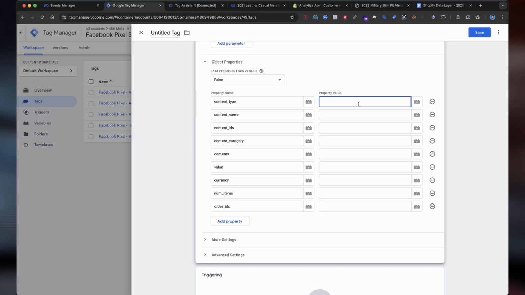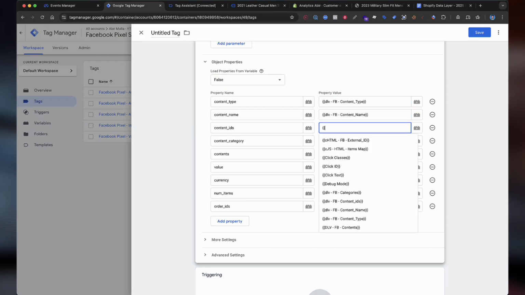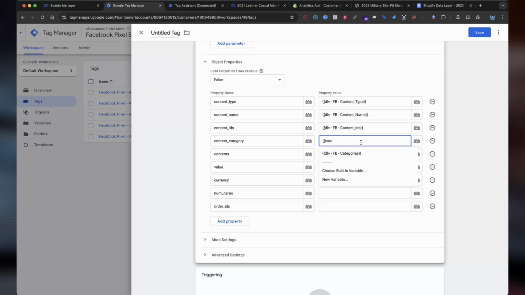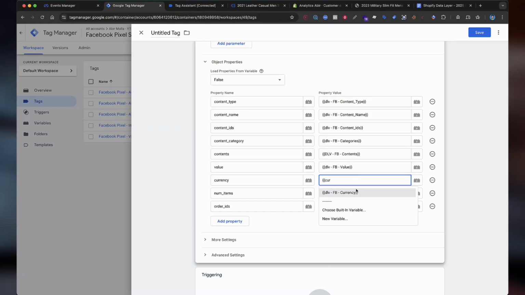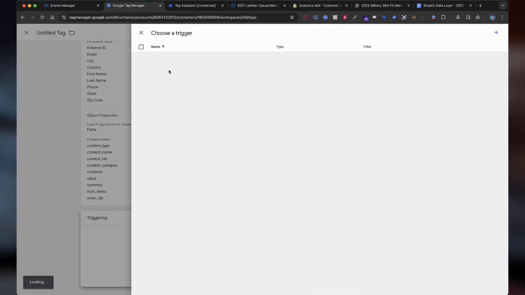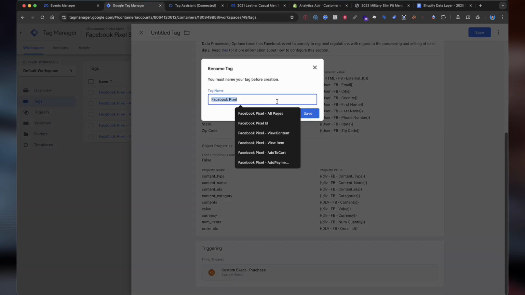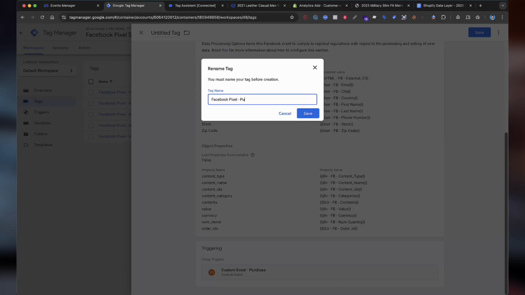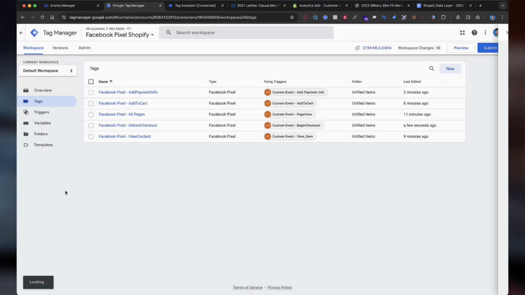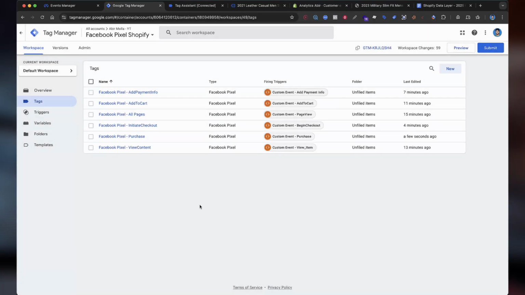Now I'm adding the property value. Now the triggering will be the purchase. Select save and enter the name for the purchase. And congratulations, all our Facebook pixel tags are created.